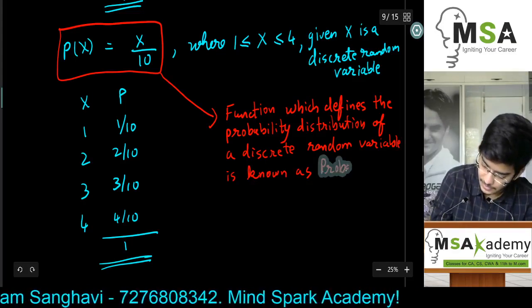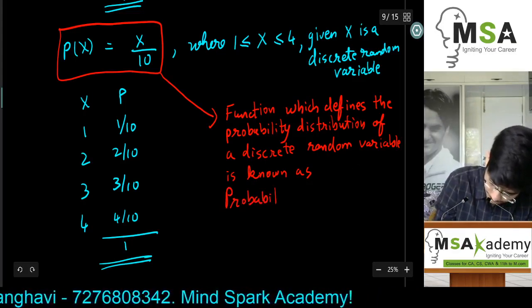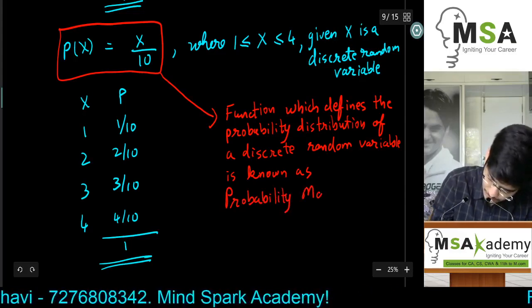Very important wordings. Probability mass function.